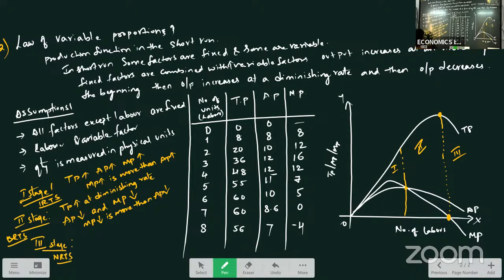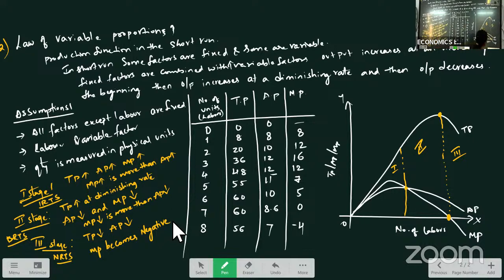In this stage, TP decreases, AP decreases and MP becomes negative. So this is how we have the law of variable proportion, which is also based on diminishing marginal returns.